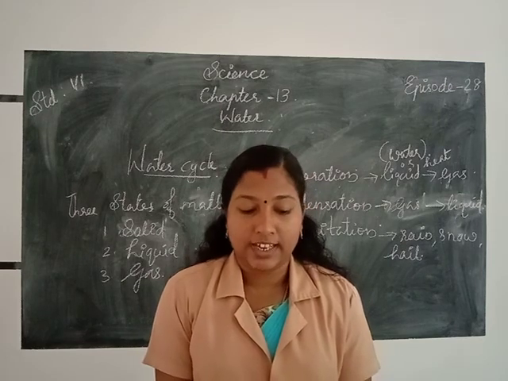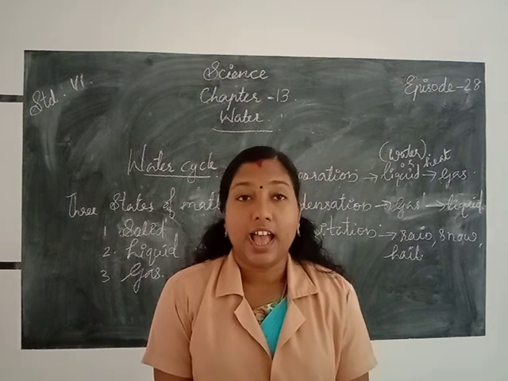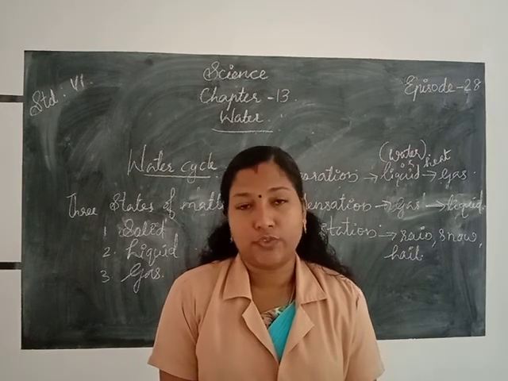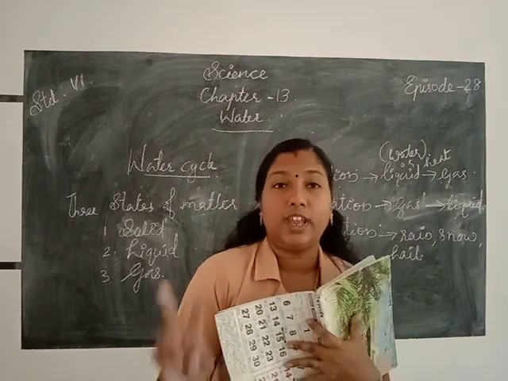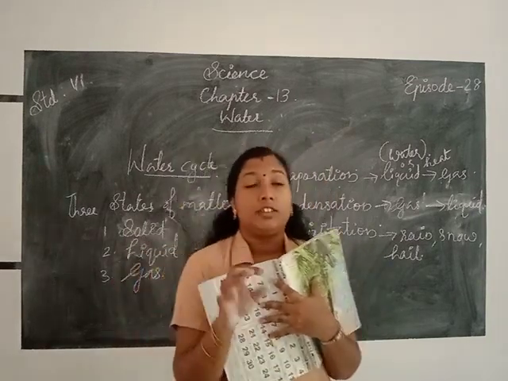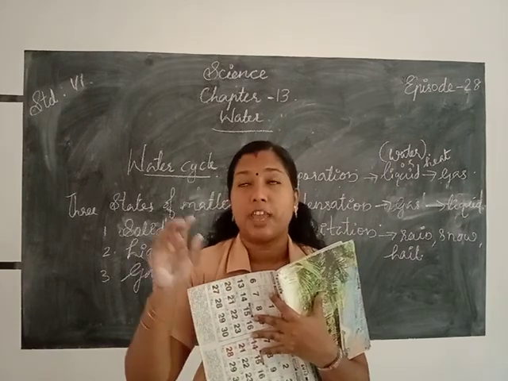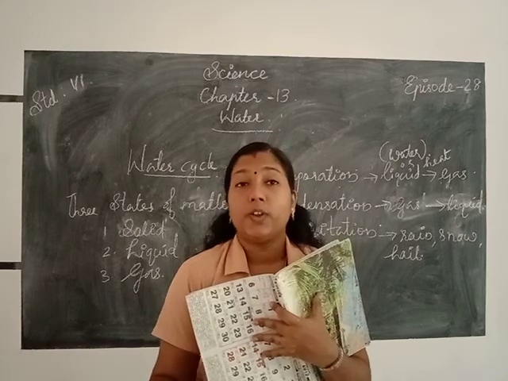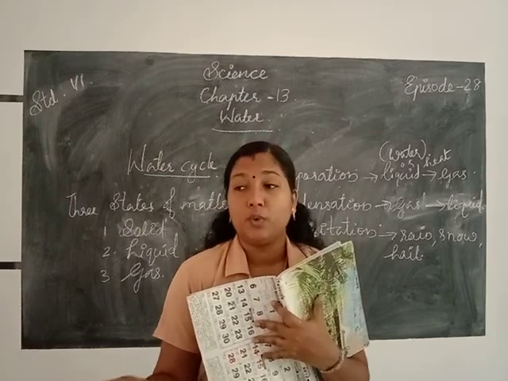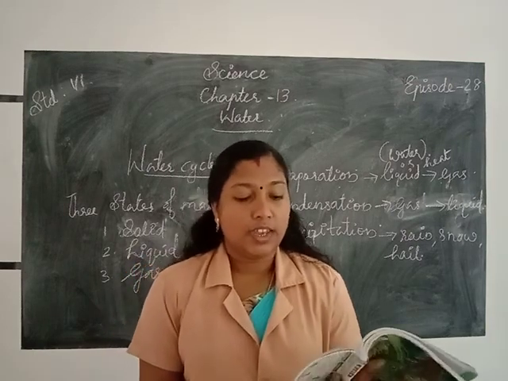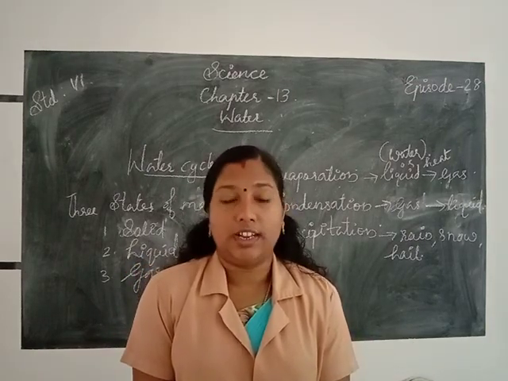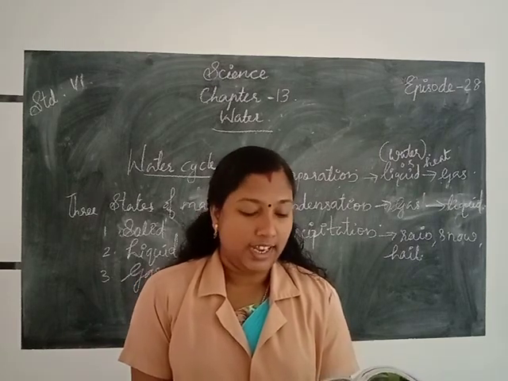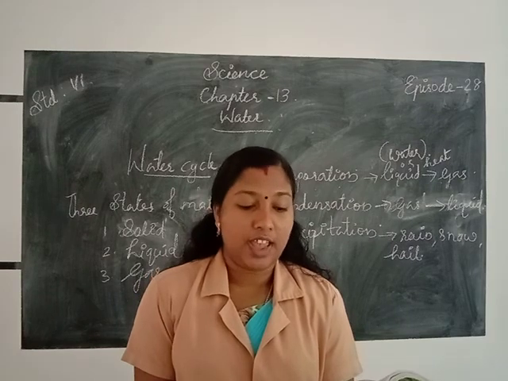Okay, next, another activity is given. Take two similar plates. Place one of the plates in sunlight and keep the other under shade. Now pour an equal amount of water into each of the plates. First of all, we take two plates. One plate is kept in sunlight, the other plate is kept in the shade. Then pour an equal amount of water on the two plates. You can use a cap of a bottle to measure water. Make sure that water does not spill over. Next, observe the two plates after every 15 minutes.